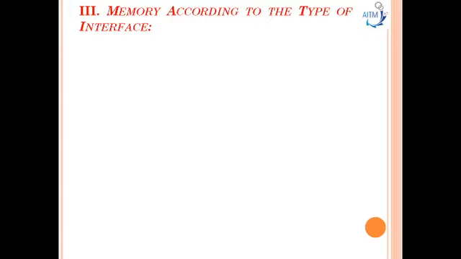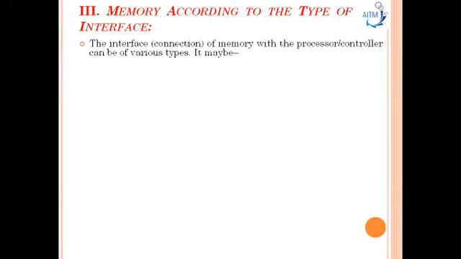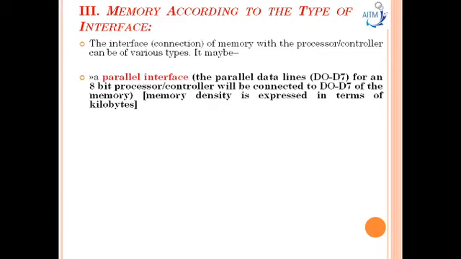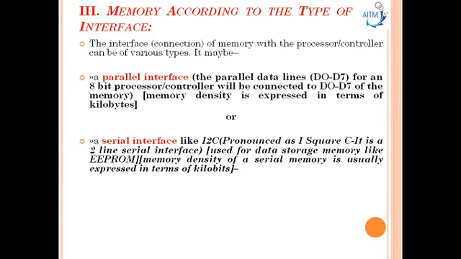Now the third type of memory used in embedded applications is memory according to the type of interface. The interface of memory with the processor or controller can be of various types. It may be a parallel interface. In the parallel interface, the data lines D0 to D7 of an 8-bit processor or controller will be connected to D0 to D7 of the memory, and the memory density is expressed in terms of kilobytes. It may also be a serial interface like